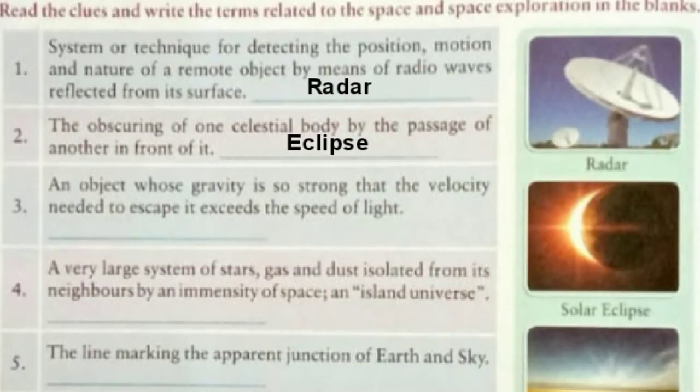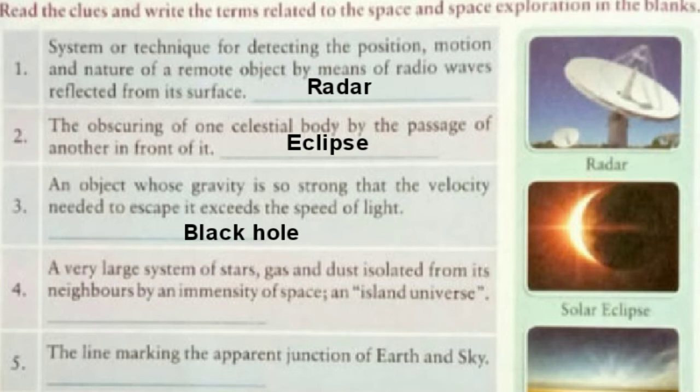Okay, now let's move to our question number 3. An object whose gravity is so strong that the velocity needed to escape it exceeds the speed of light. Do you know this answer? The answer is black hole. Please write the answer here.